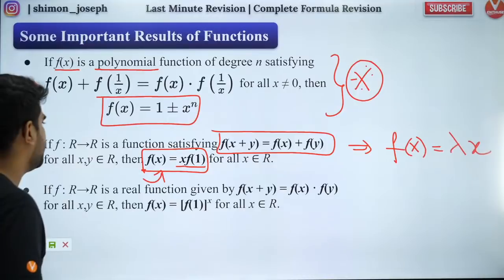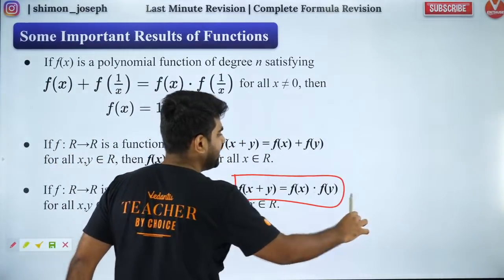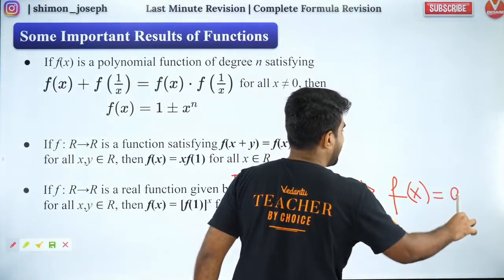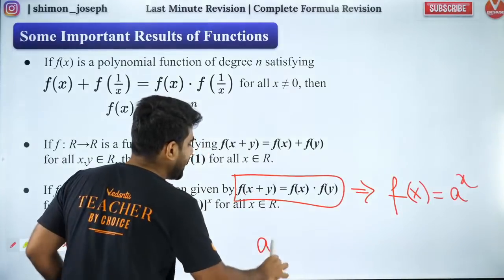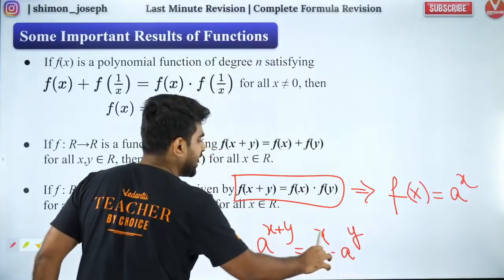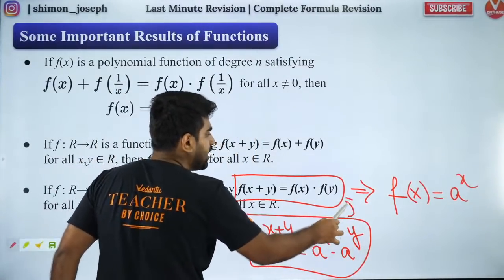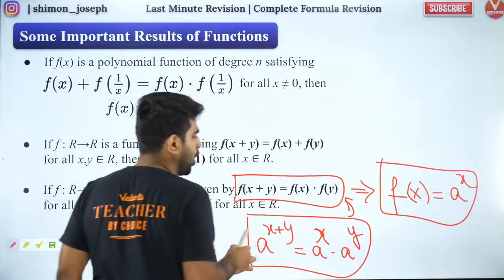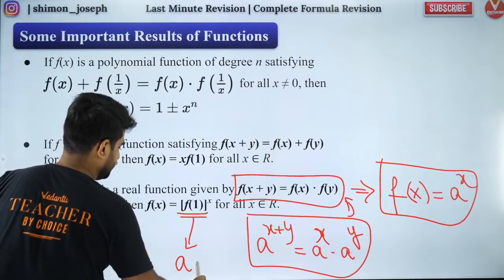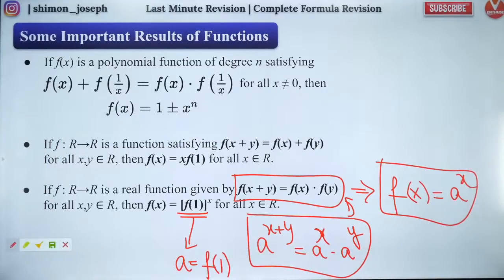Great. And the same way, the last one. Whenever you have f of x plus y is equal to f of x into f of y, it is going to be of the form f of x is equal to a to the power x, because a to the power x plus y will be equal to a to the power x into a to the power y. Isn't that right? So it is the properties of exponents. It looks similar to that, which is why I guessed the function to be in this form. Now what is a? a is f of 1. Are you all clear? So shall I move forward?